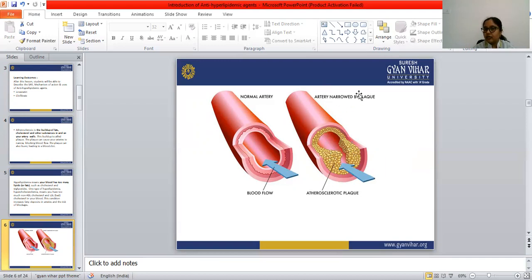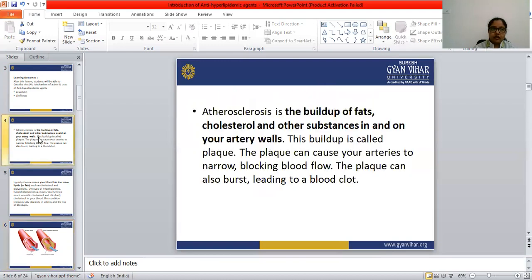The artery is narrowed by plaque, and normal blood flow doesn't happen because of this plaque. So atherosclerosis is the buildup of fats, cholesterol, and other substances in and on the artery walls. This buildup is called plaque.